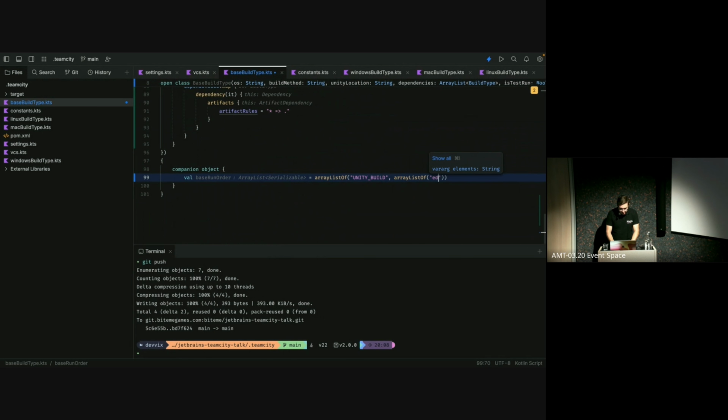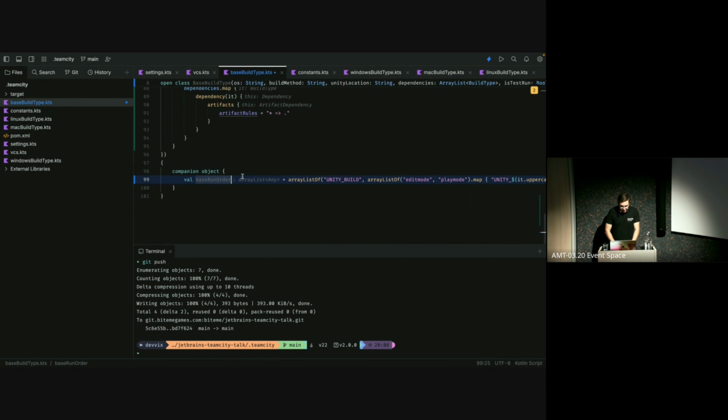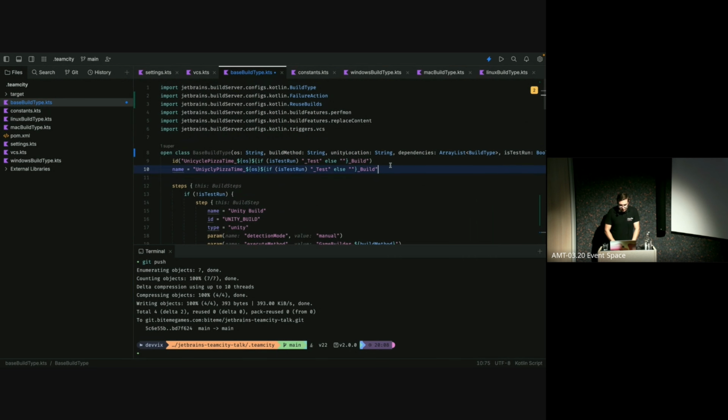We want our edit modes and our play modes, and we want to map that to this. Fine. Again, just to add it in this base order so that we don't have the special case where some steps are not run when you expect them to run in different orders. Okay, but now back to the dependencies.